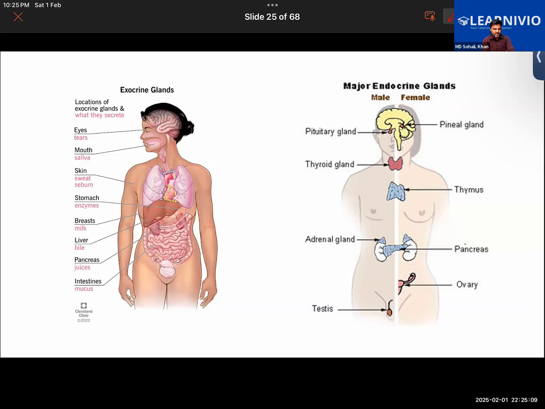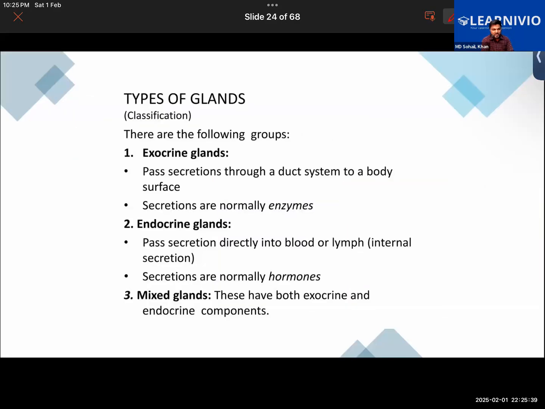As for this, the pituitary gland secretes the growth hormone, right? Thyroid gland secretes thyroxine hormone. The adrenal gland secretes adrenaline basically. Pancreas secretes the insulin. Ovaries would be secreting progesterone and estrogen. Testis secretes the testosterone. So all these hormones are basically going directly into the blood. But as for the exocrine, they are not.